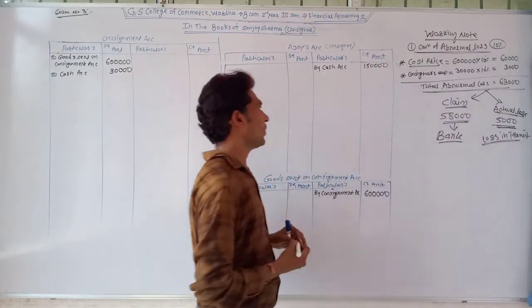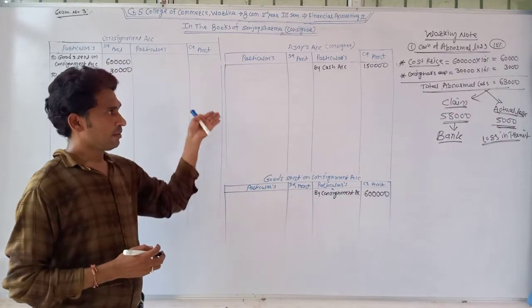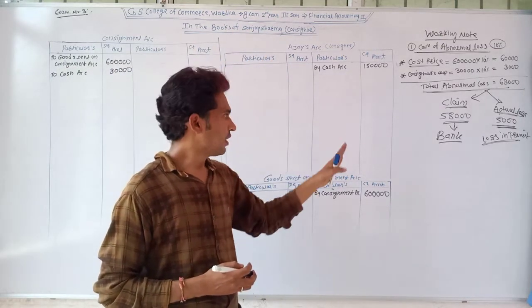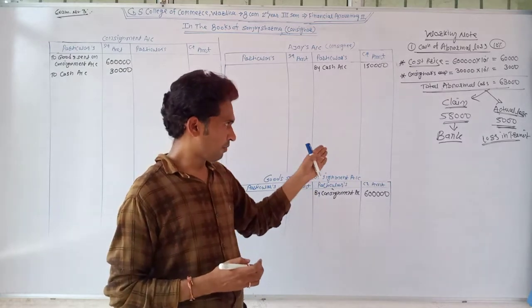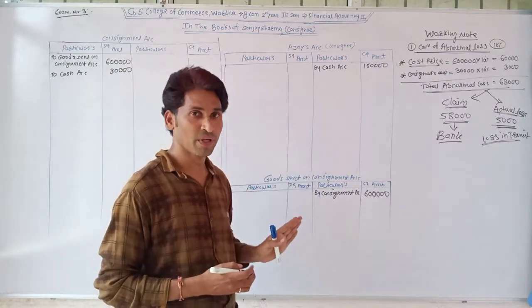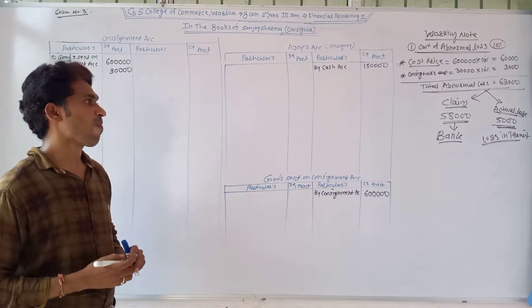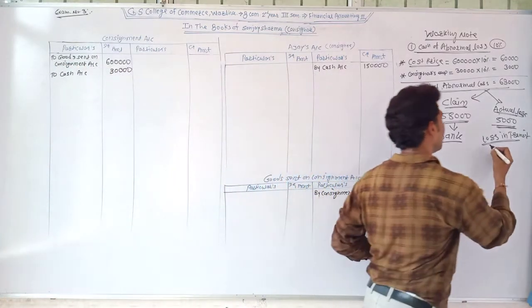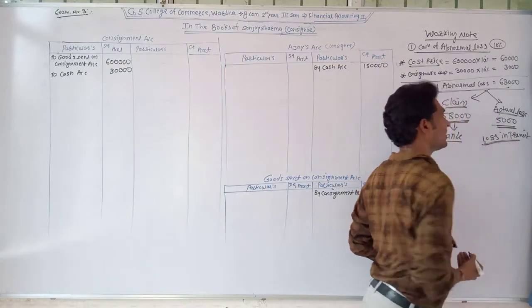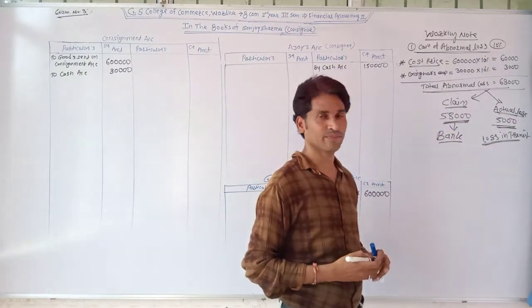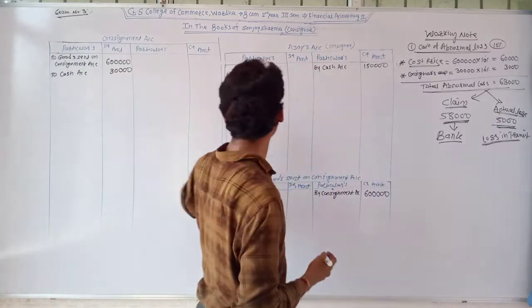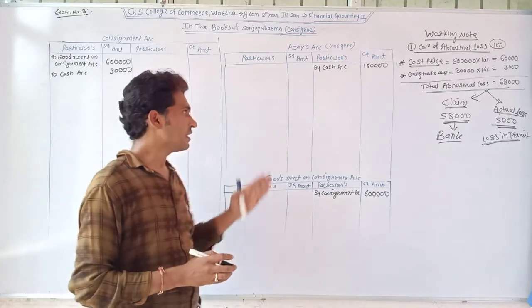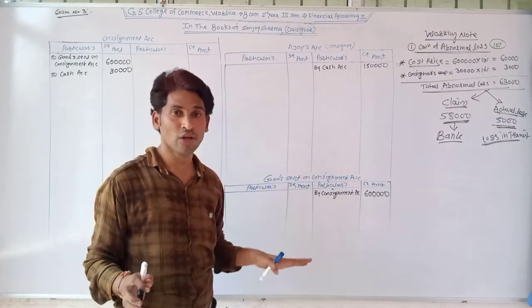So when passing the journal entry, you write this loss by the name of loss in transit. The consignor has suffered the abnormal loss and got a check of rupees 58,000 from the insurance company. At that time the journal entry is passed: Bank account debit, rupees 58,000; Loss in transit account debit, rupees 5,000; and this amount is credited to the consignment account, because it's not a consignment loss.